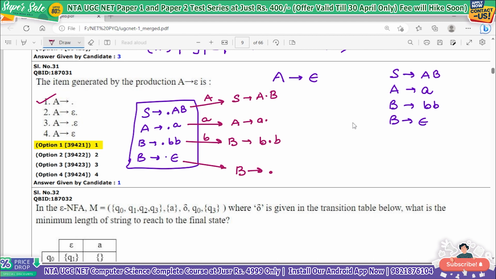Okay, we have studied this in LR parsers. So if you have any doubt in this type of question, you can visit the videos on LR parsers, where I have already explained this type of thing. The productions that are coming are your items, this is your lookahead symbol, and this dot we can call the lookahead operator. Okay, next question.